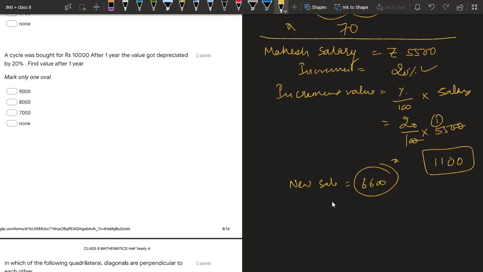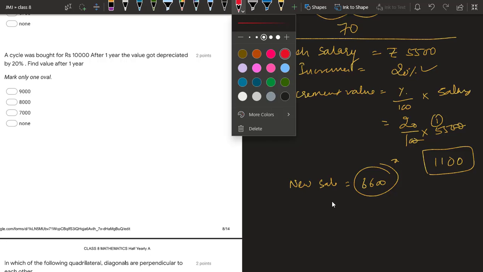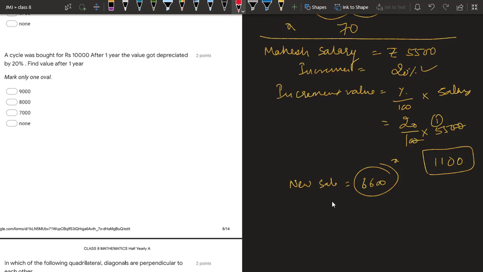A cycle was bought for rupees 10,000. So the price is 10,000 in the starting, then there is a depreciation, so you can say the principal amount is 10,000 and depreciation is given to you as 20%, and you have to find the value of the cycle after 1 year.